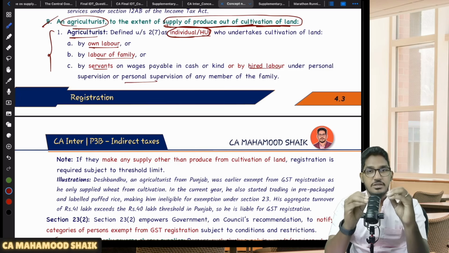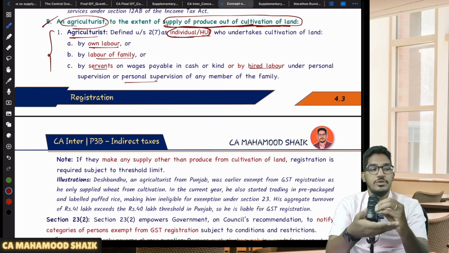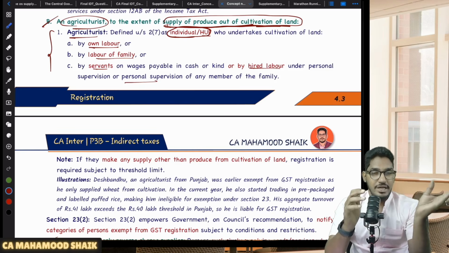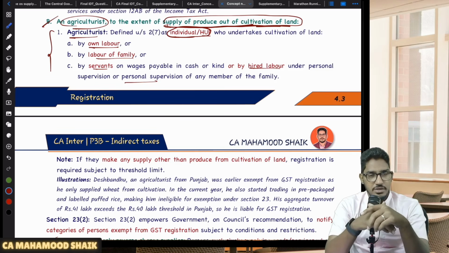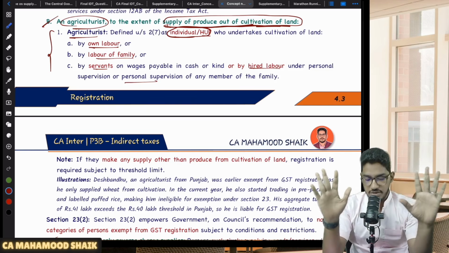Why? Because an agriculturist is exempted from taking registration only to the extent of supply out of cultivation of land. If you are making any supply other than out of cultivation of land, then you can't enjoy the relaxation here. You become liable for registration if your aggregate turnover exceeds the applicable threshold limit.